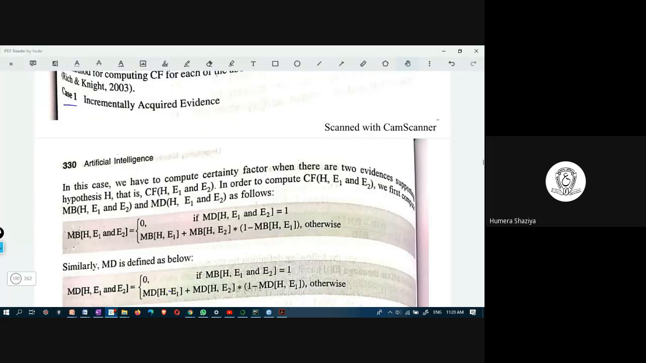So first, case 1 is incrementally acquired evidence, which means there are two pieces of evidence for one hypothesis. Here are the formulas. The measure of belief for a hypothesis based on evidence 1 and evidence 2 is 0 if the measure of disbelief is 1. Otherwise, it is the measure of belief of the hypothesis on evidence 1 and evidence 2, times 1 minus the measure of belief of the hypothesis and evidence 1.